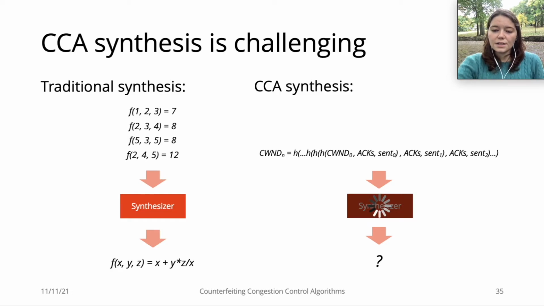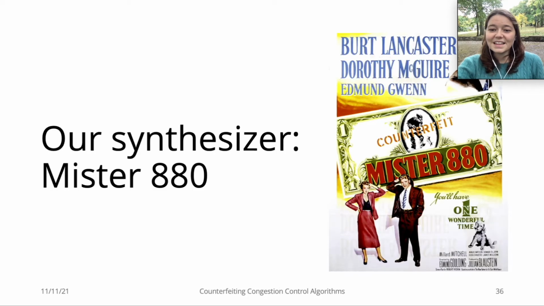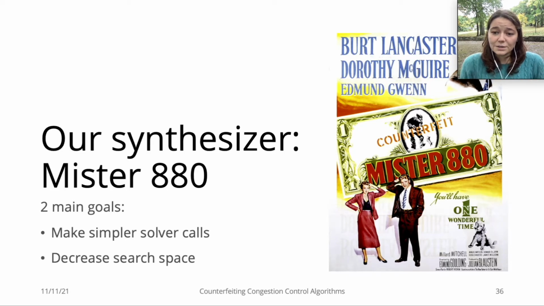We implemented our ideas on a prototype CCA synthesizer, Mr. 880. It's named after the movie Mr. 880 about a money counterfeiter that only ever counterfeited $1 bills. Our first goal is to synthesize the simplified version of Reno I showed you before, so we say Reno is our $1 bill. To make our search more tractable, we focus on 2 main goals for our synthesizer.